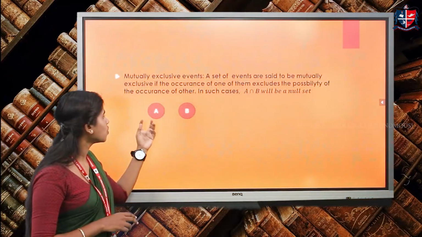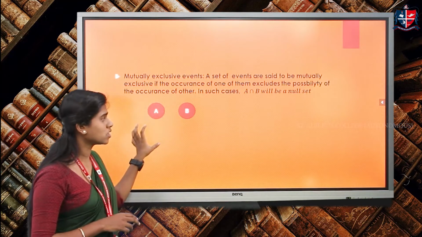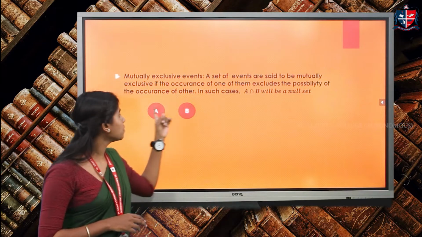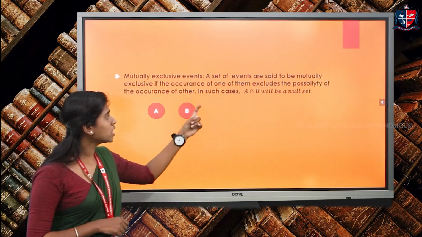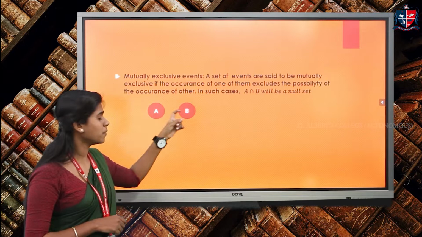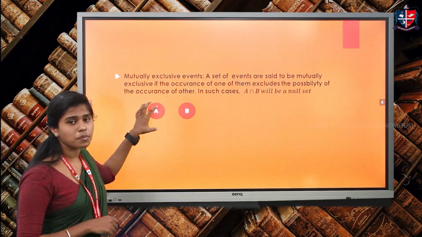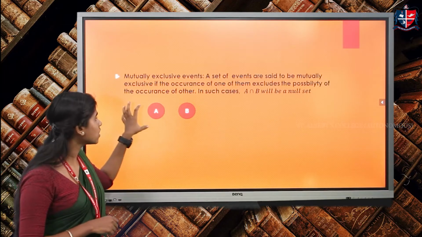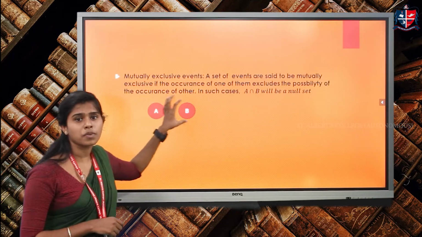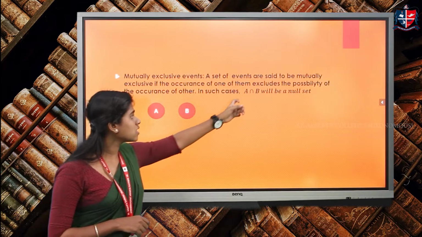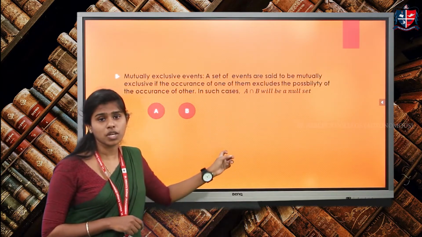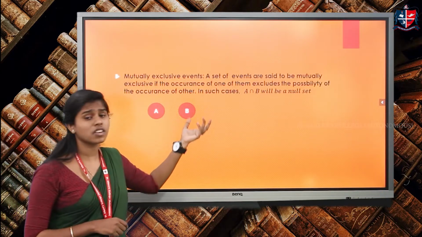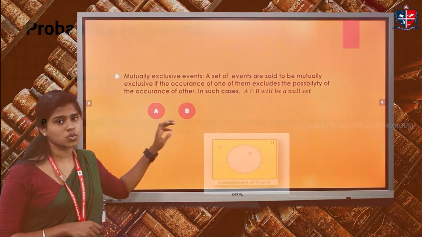And next is the final event type, the mutually exclusive event. As shown in the diagram, these events are mutually exclusive. Events are said to be mutually exclusive if the occurrence of one of them excludes the possibility of the occurrence of the other. That is, when A happens, B is not going to happen. This is known as a mutually exclusive event. The happening of one event will exclude the happening of the other event. In this case, A intersection B will be a null set. An empty set is obtained for A intersection B of mutually exclusive events.